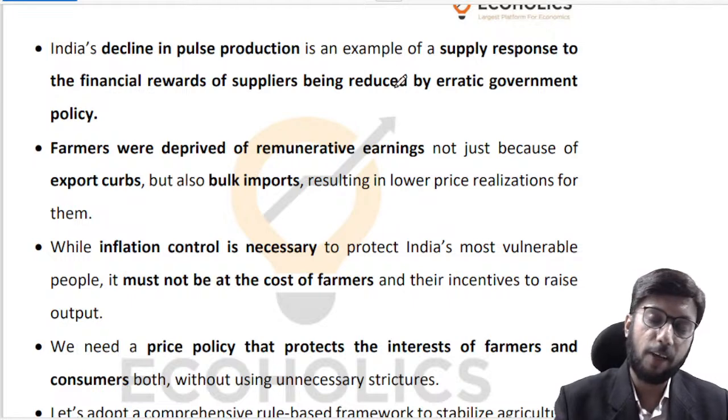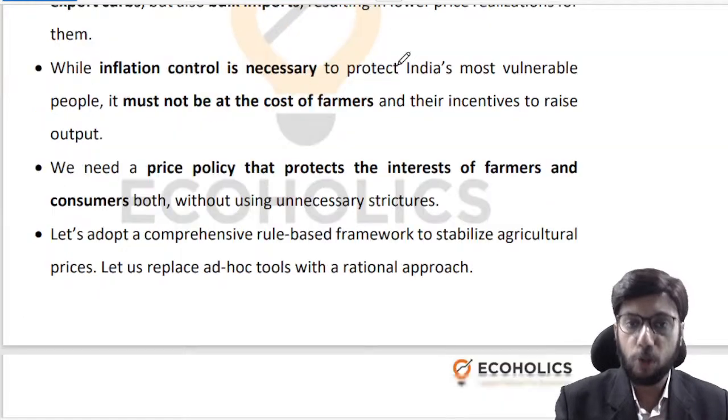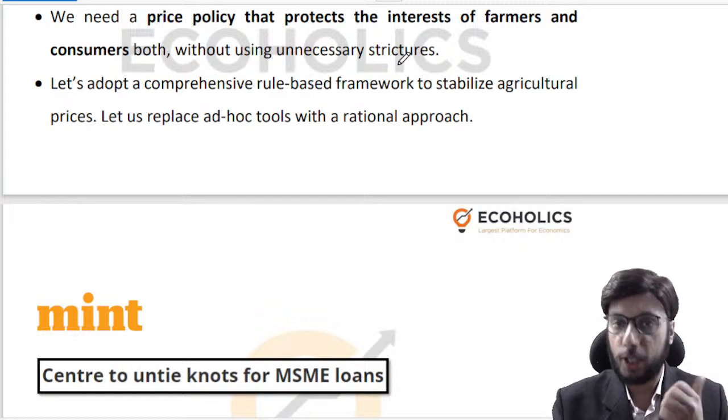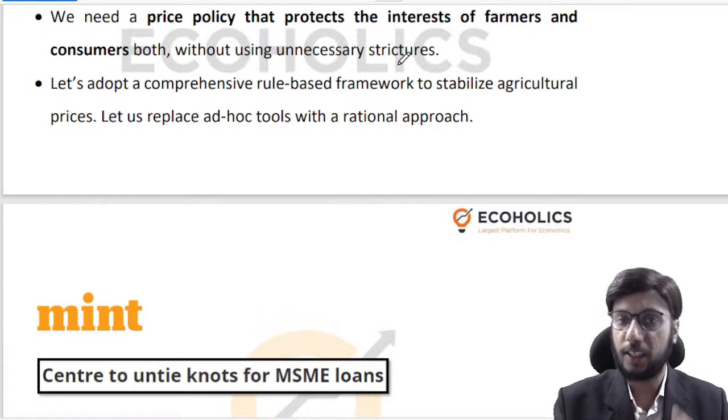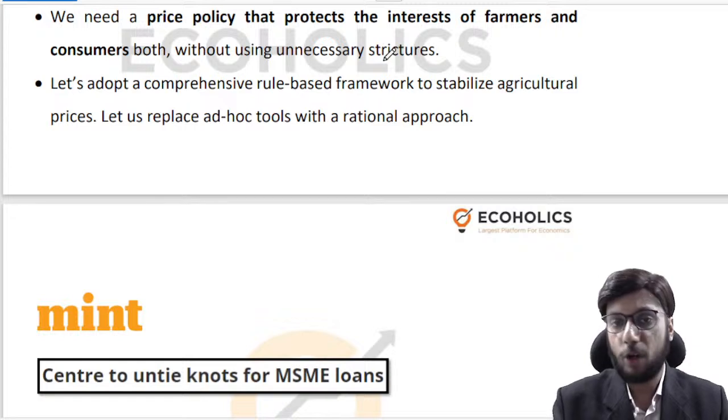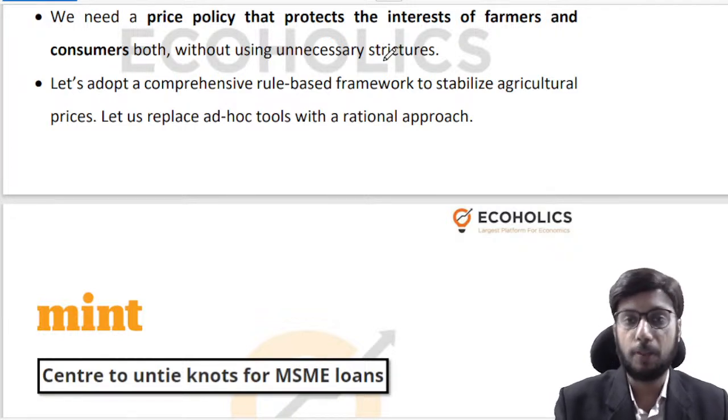So essentially the second half of the article says that, boss, put into place policies which are long-term, which are prudent, which are protecting the incomes of farmers, which are giving them the right opportunities. That is what the second part of the article is discussing, but I'm not elaborating too much upon it because that's a part of a separate discussion in my opinion. So 2 articles are done.